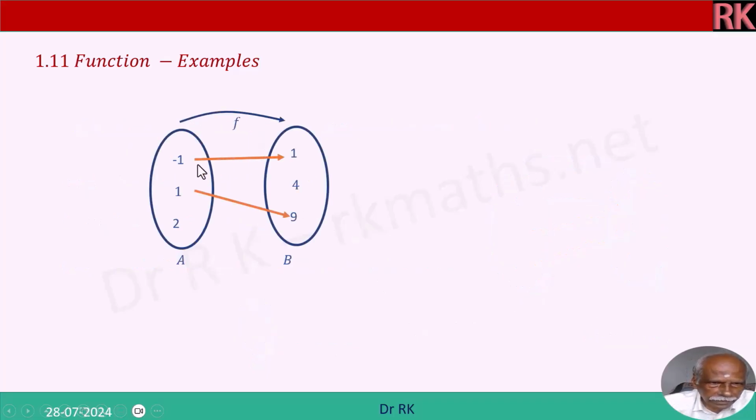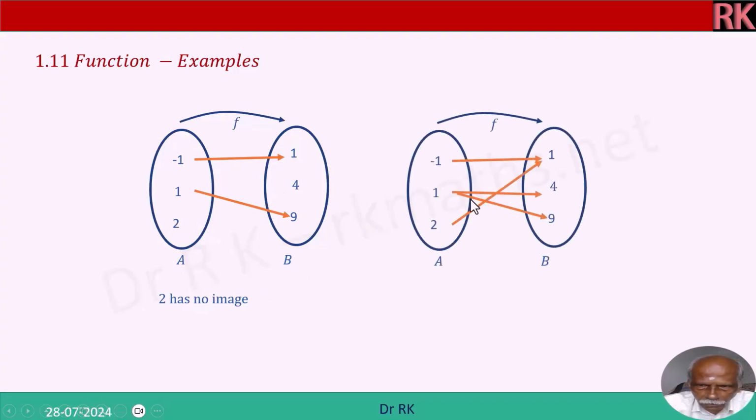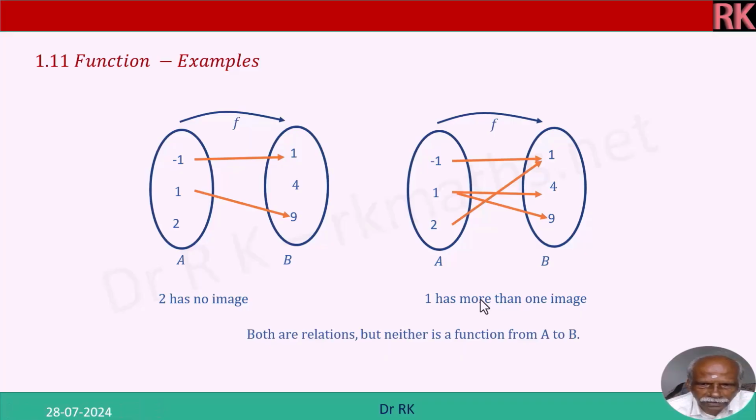And here is a function. -1 is paired with 1. Image of -1 is 1. Image of 1 is 9. A has no image. Right? 2 has no image. Here 1 has 2 images, not a unique image. Right? Therefore, these two are not functions. Both are relations, but neither is a function from A to B. Okay.